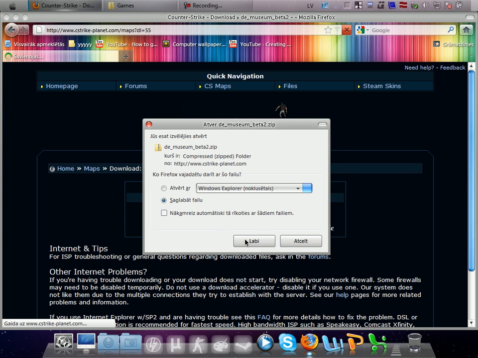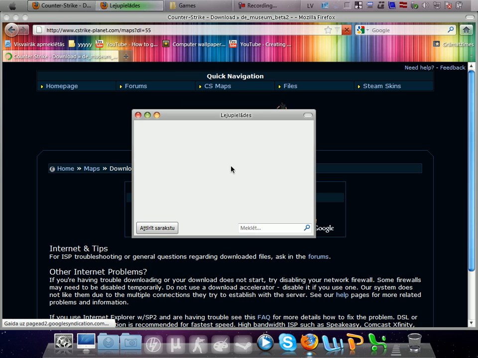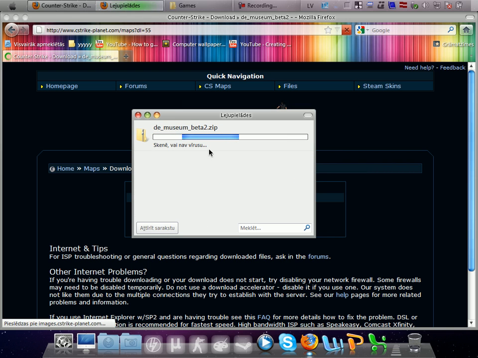Click save, click OK, and wait for this map to download. So wait for it to finish the scanning.